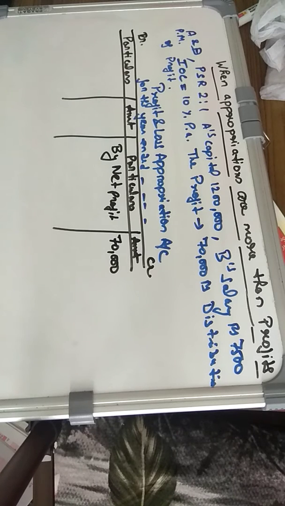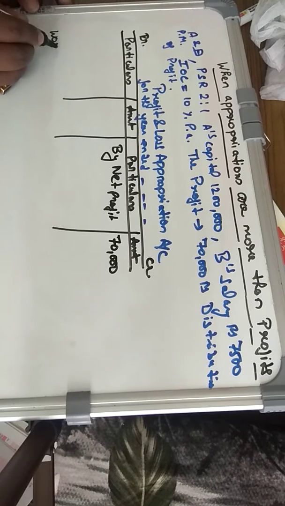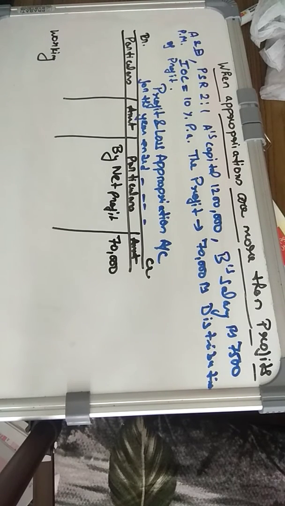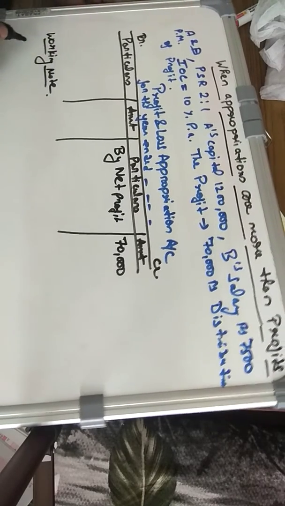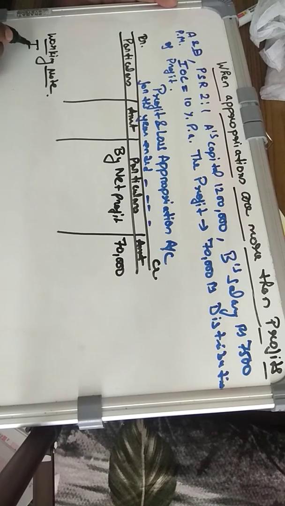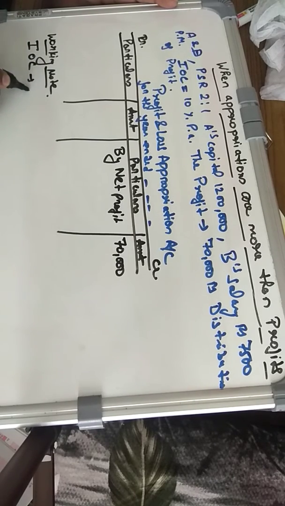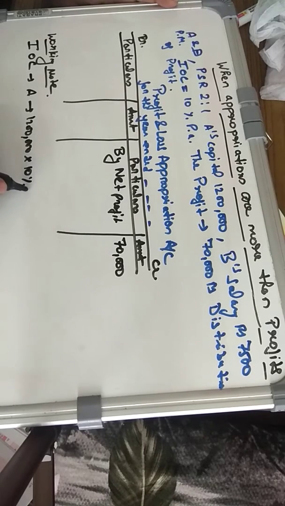So for that we have prepared the profit and loss appropriation account, where we put in the first item, that is net profit, rupees 70,000. Let us work out how much amount is required to be paid in terms of interest on capital and salary. So we will prepare a working note where we will calculate interest on capital which A brought, 12 lakh, and on this he will be entitled to an interest on capital of 10%, and it would come out to 1,20,000.